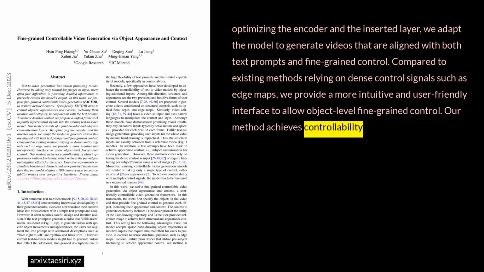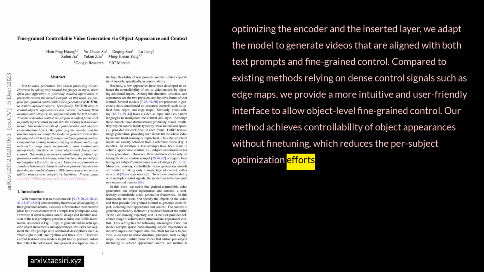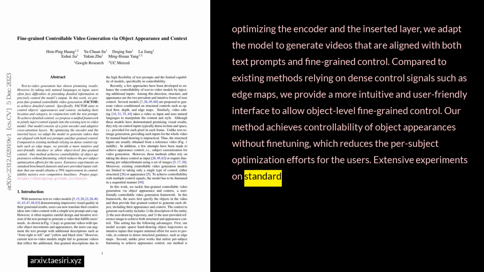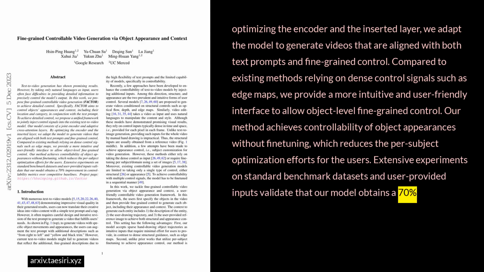Our method achieves controllability of object appearances without fine-tuning, which reduces the per-subject optimization efforts for the users. Extensive experiments on standard benchmark datasets and user-provided inputs validate that our model obtains a 70% improvement in controllability metrics over competitive baselines.